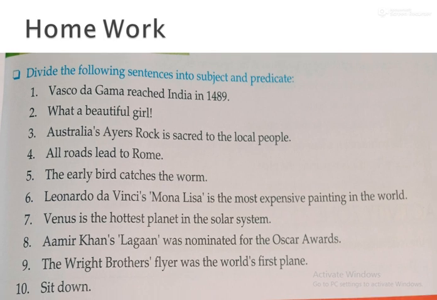Third sentence, Australia's Uluru rock is sacred to the local people. Fourth one, all roads lead to Rome. Fifth one, the early bird catches the worm. Sixth one, Leonardo da Vinci's Mona Lisa is the most expensive painting in the world. Seventh one, Venus is the hottest planet in the solar system. Eighth one, Aamir Khan's Lagaan was nominated for the Oscar Awards. Ninth one, the Wright brothers' flyer was the world's first plane.